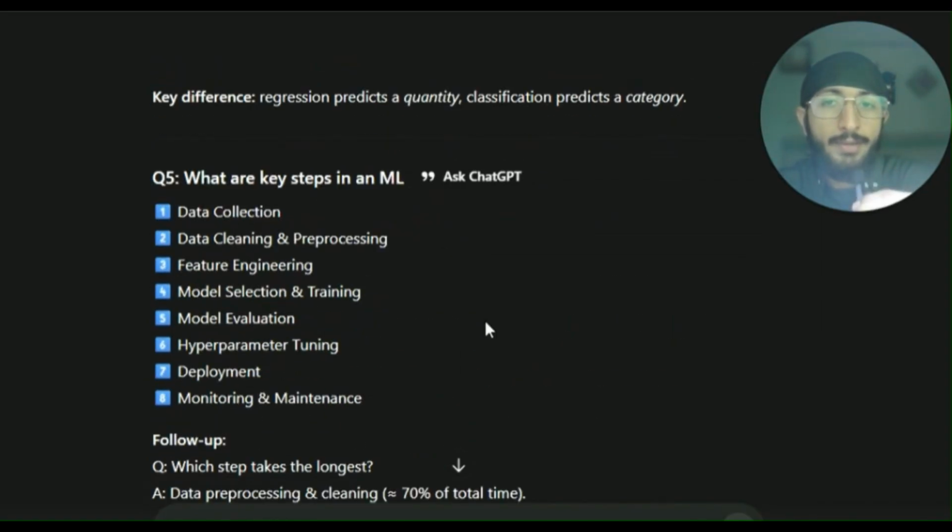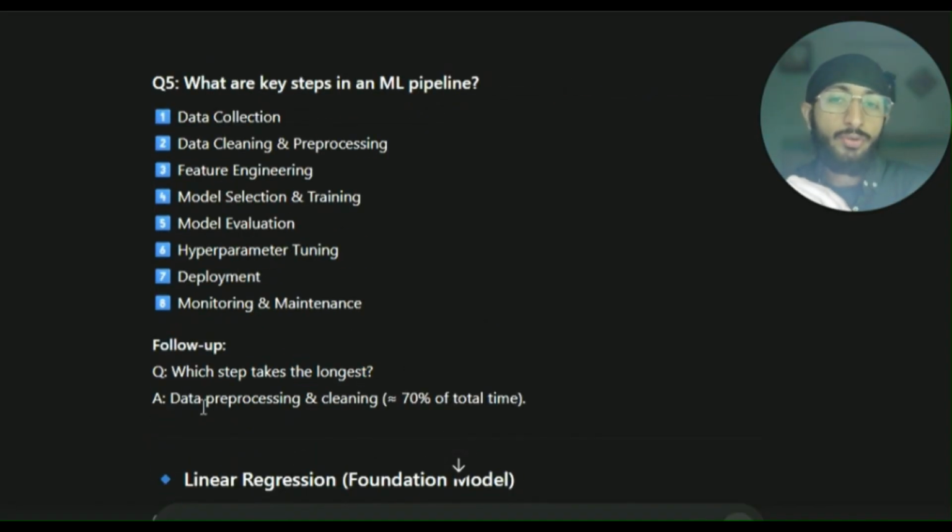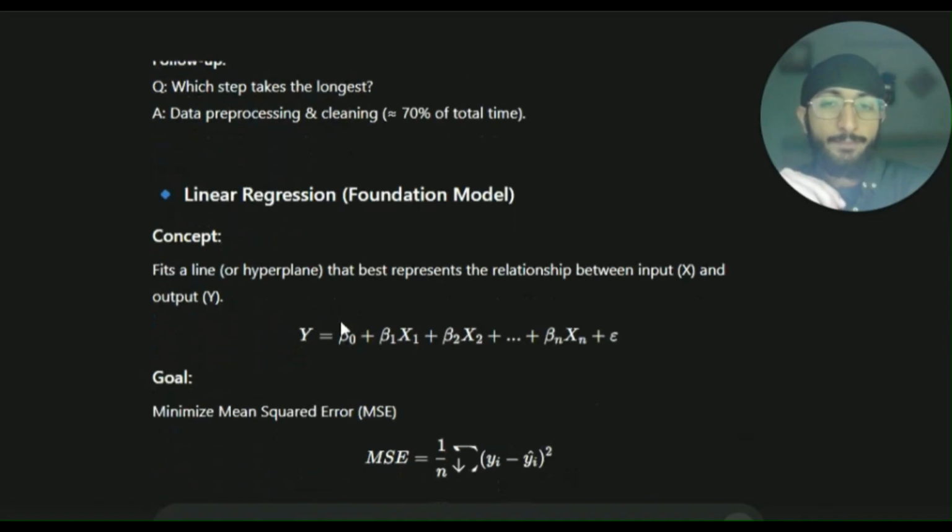Now, what are the key steps in an ML pipeline? First is data collection, then data cleaning and pre-processing, then feature engineering, then model selection and training, then model evaluation, then hyperparameter tuning, then deployment, and finally monitoring and maintenance. Which step takes the longest? Data pre-processing and cleaning takes the longest time.